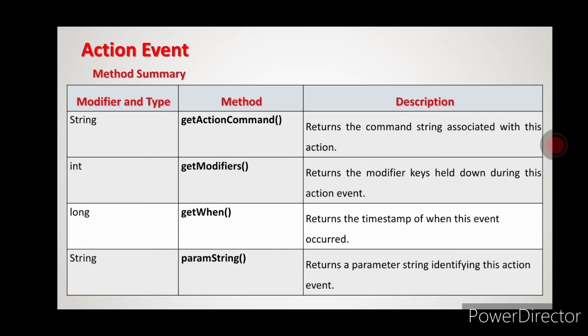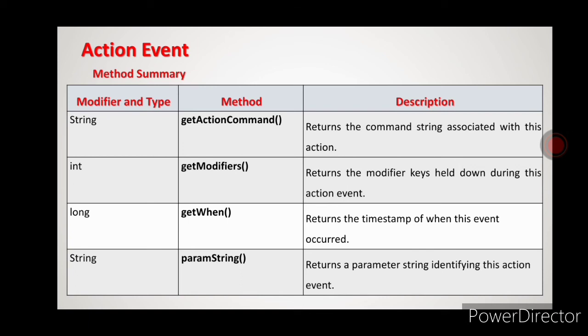Next, these are some methods available with the action event class, okay, and any of these methods we can use to get some information about the action event. The first is getActionCommand, and it returns a type of string.